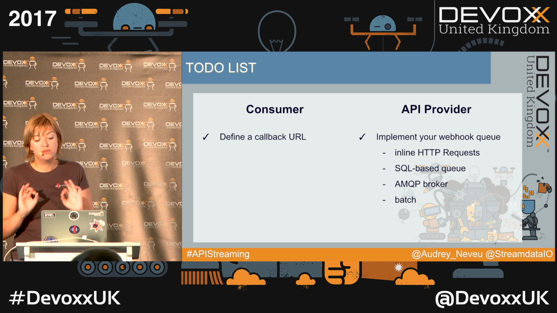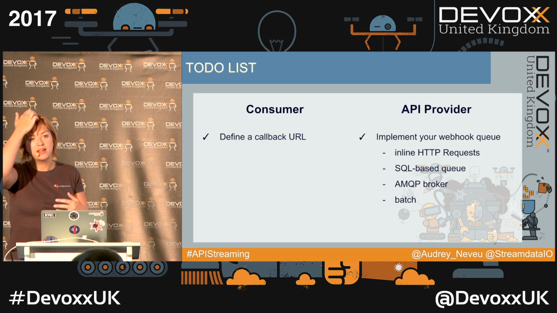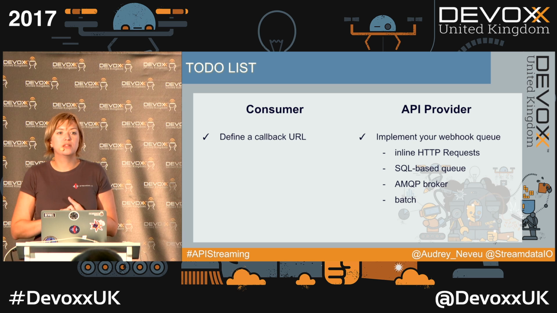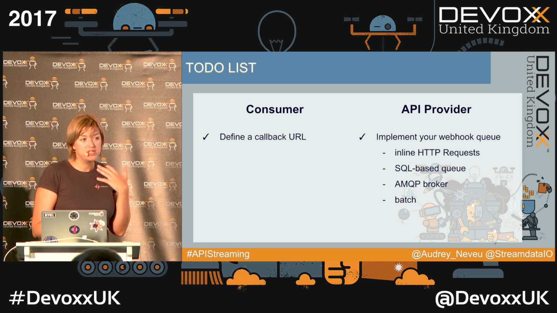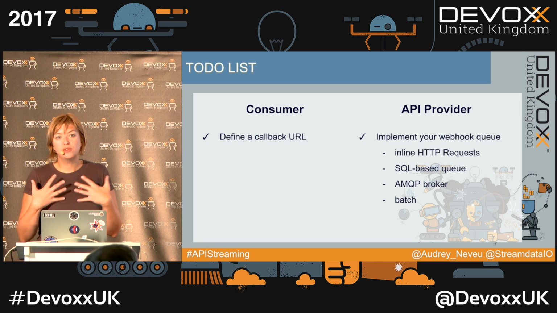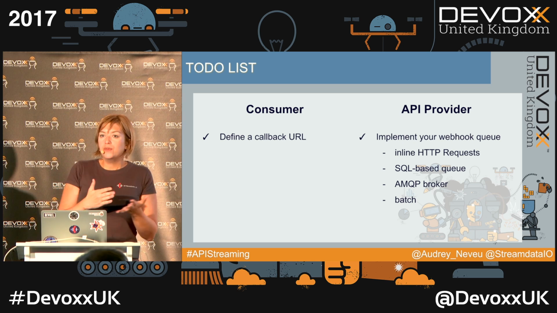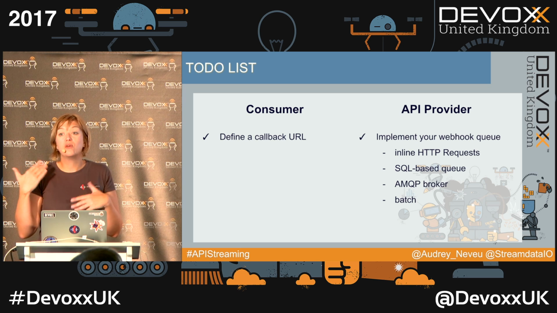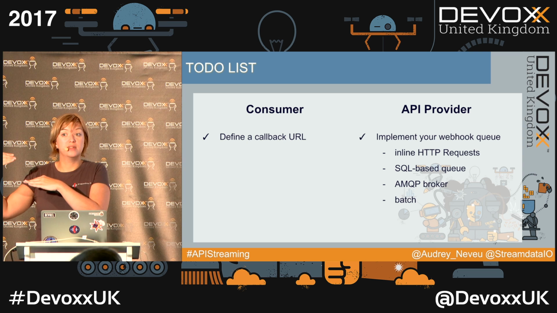The best solution to me is AMQP Broker. So if you already have RabbitMQ or Redis or something like that in your stack, you can reuse it and let it send notifications. The last solution is batch. Batch is more likely to be used when you know that your API will send a lot of notifications. Facebook, for example, they're using a batch. They're sending notifications every 5 seconds, or if there are more than 1,000 notifications unsent.